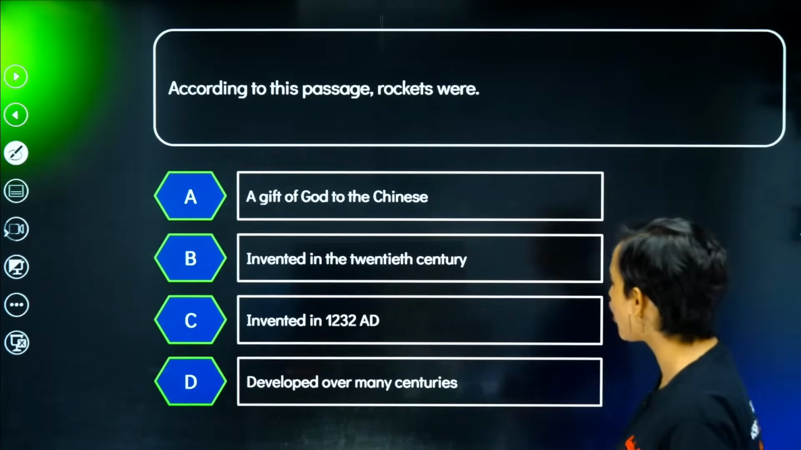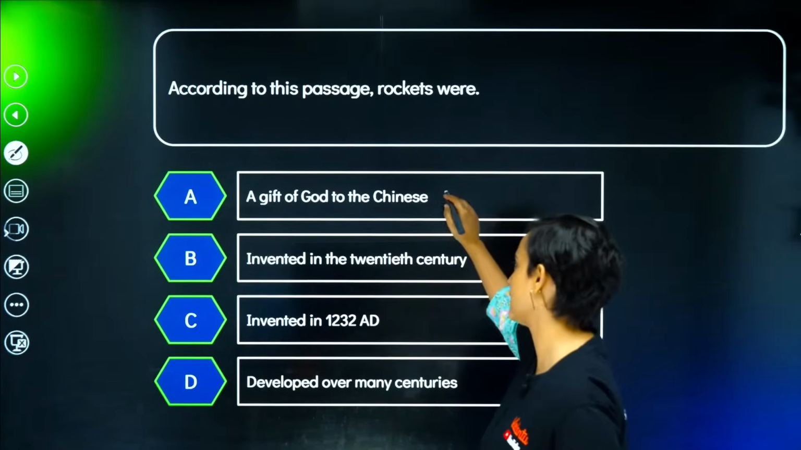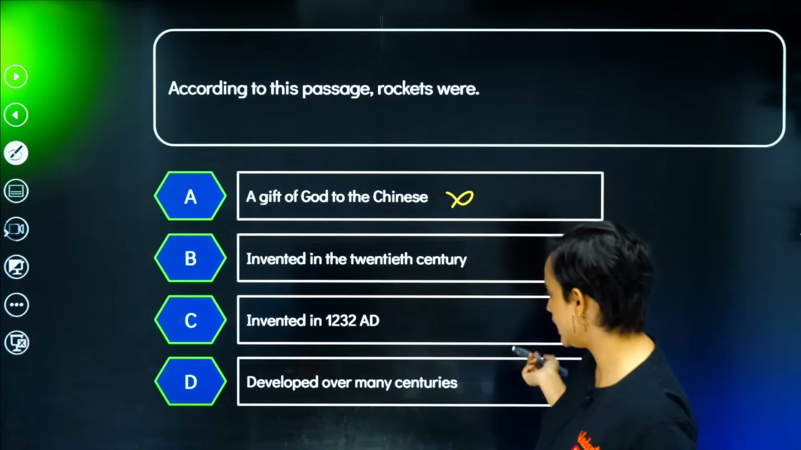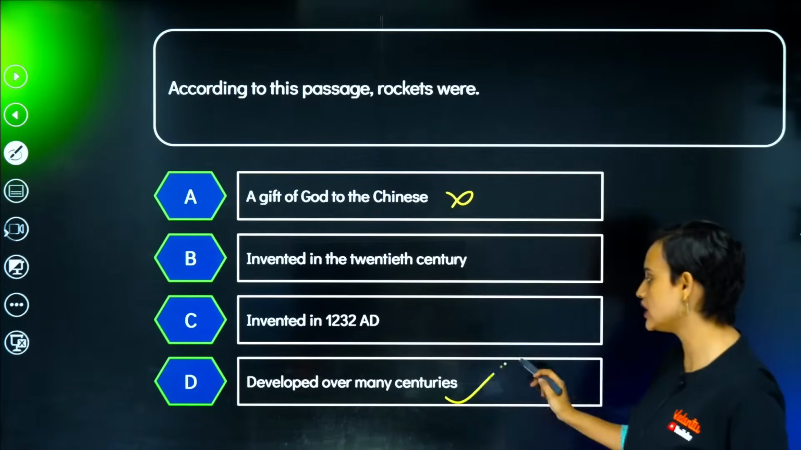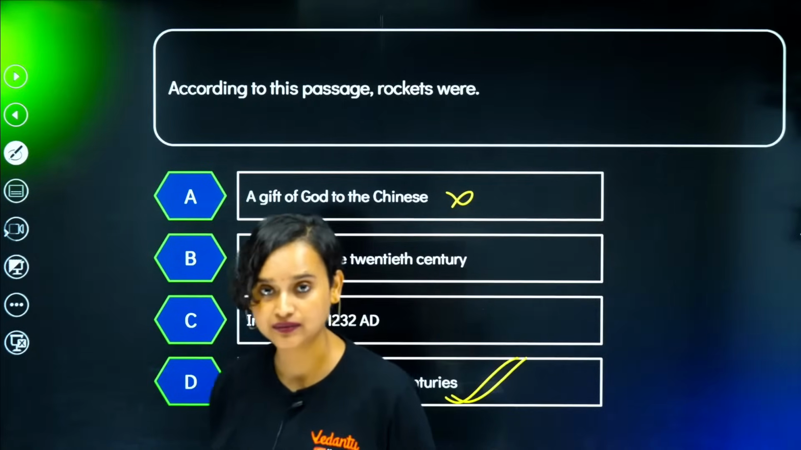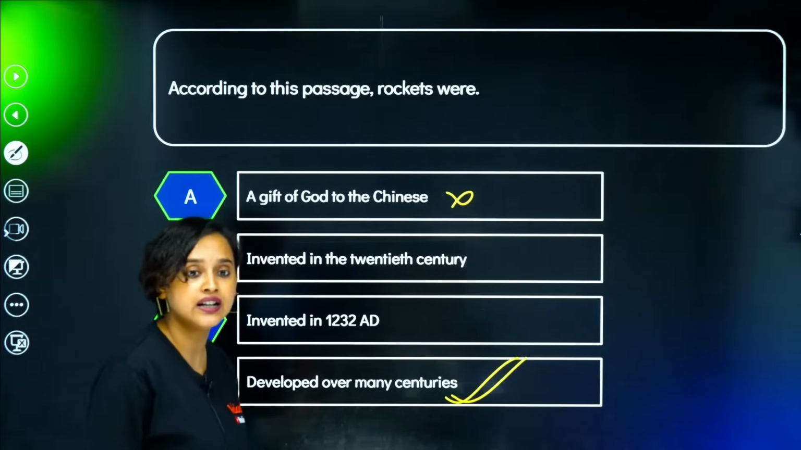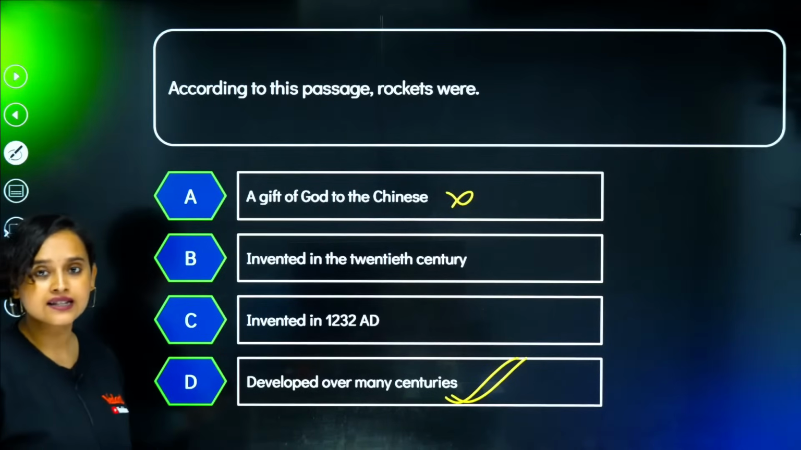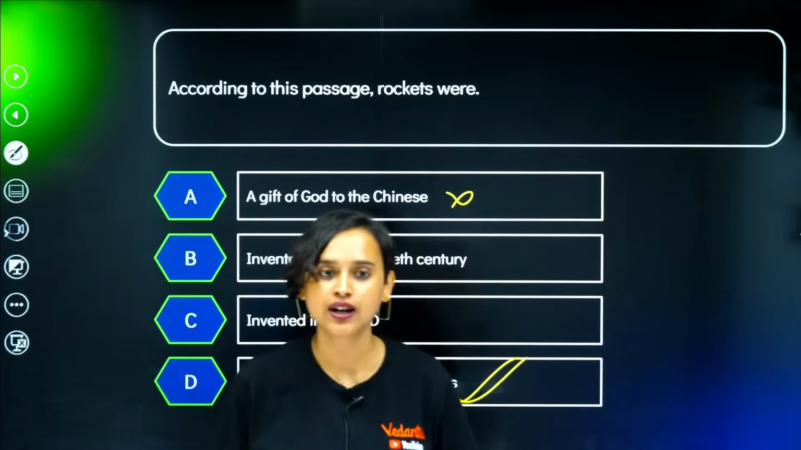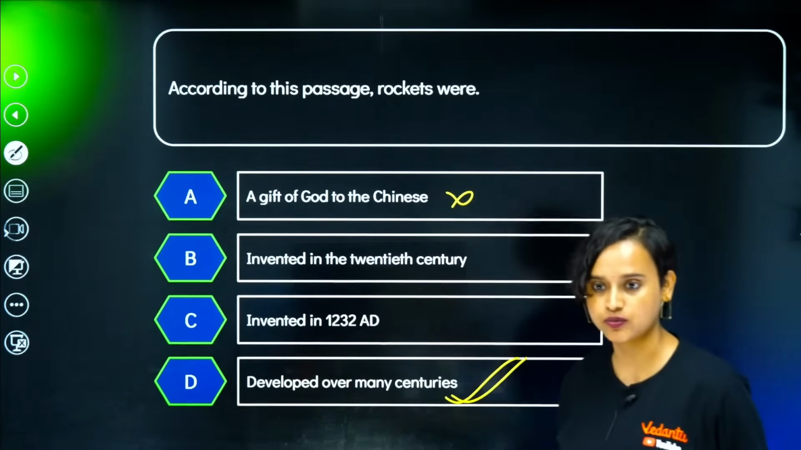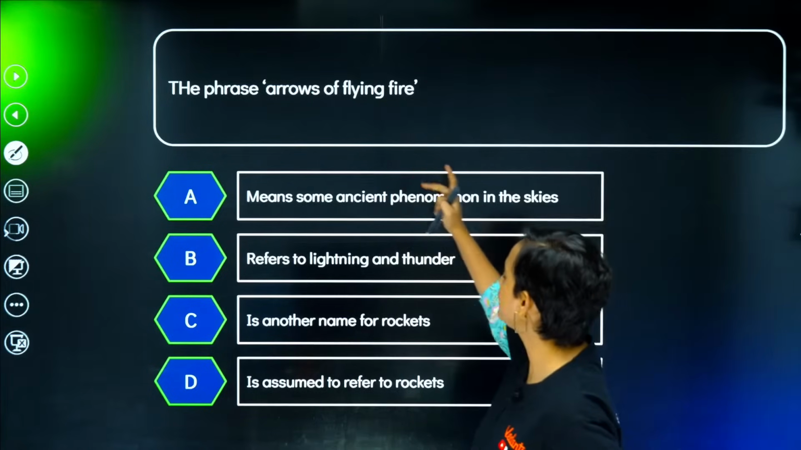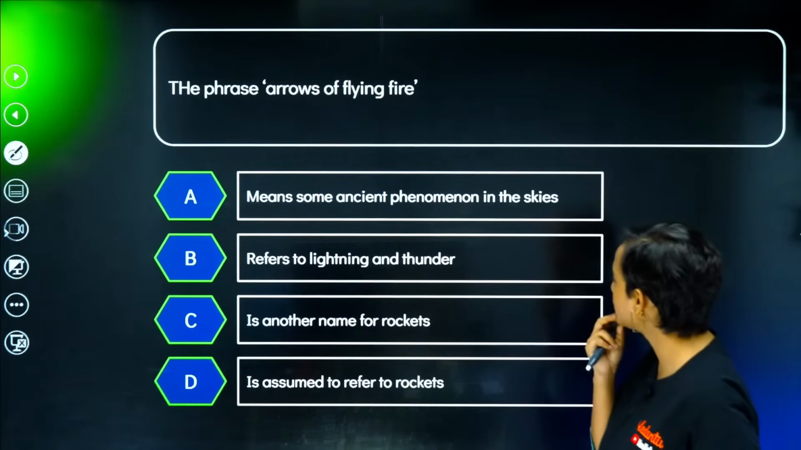According to this passage, rockets were a gift of God to the Chinese. Definitely not. Invented in the 20th century, invented in 1232 AD, developed over many centuries. I think developed over many centuries, right? It does not give us any particular date. It says that developed over many centuries, right? So I think that's what it is supposed to be. Correct? Okay.